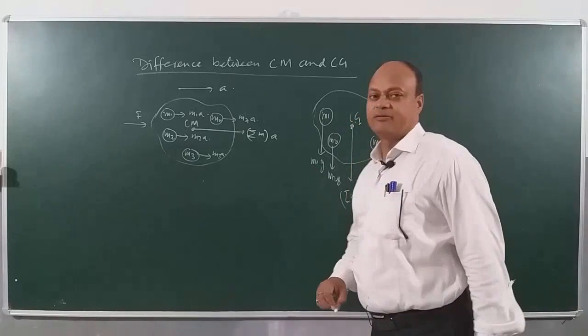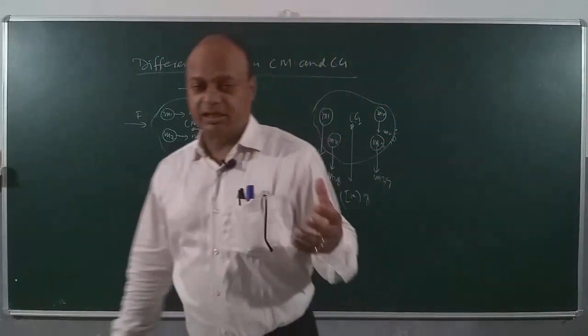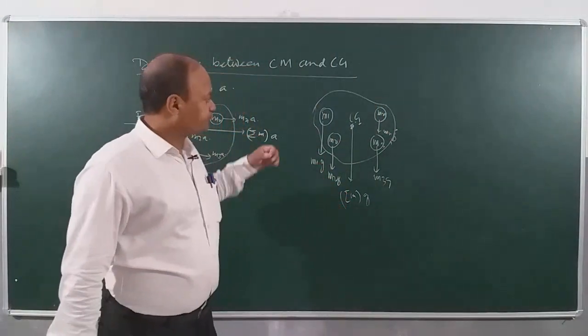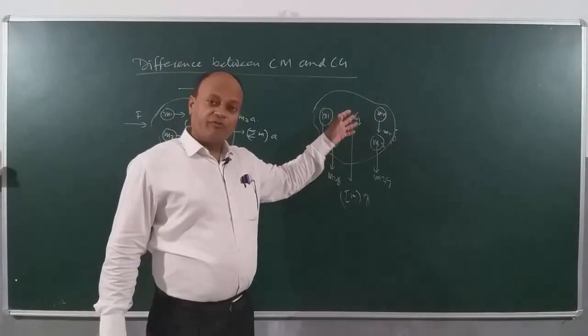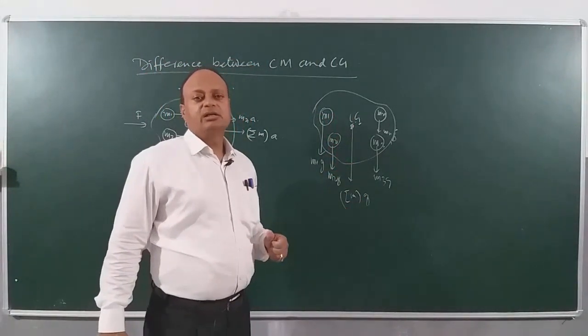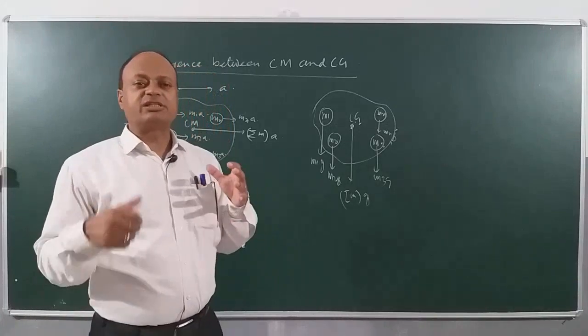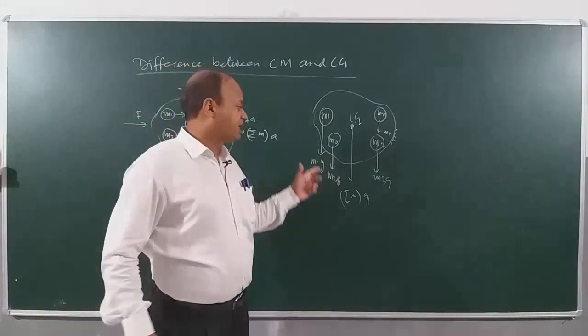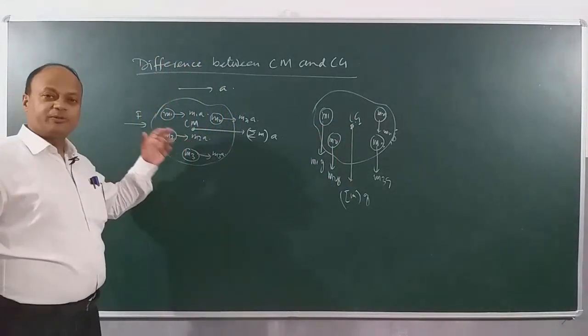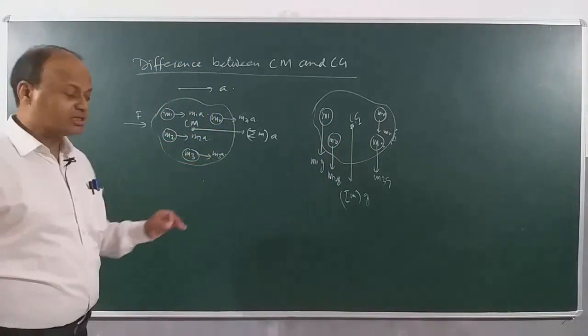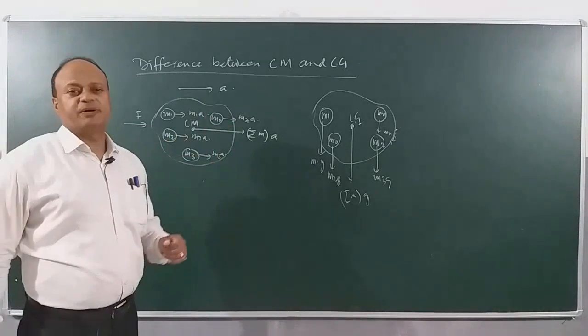Center of gravity. So center of gravity of a body is the point through which the net weight of the body will act vertically downwards, which is the resultant of the gravitational forces acting on each one of these particles, and the center of mass will be the point through which the resultant of all the forces acting on individual particles will act.